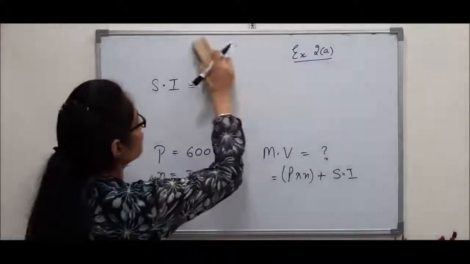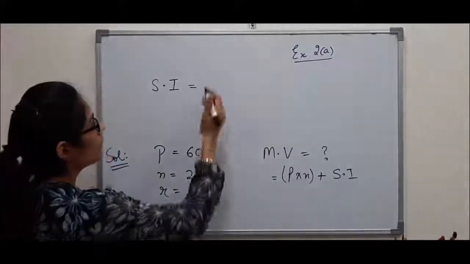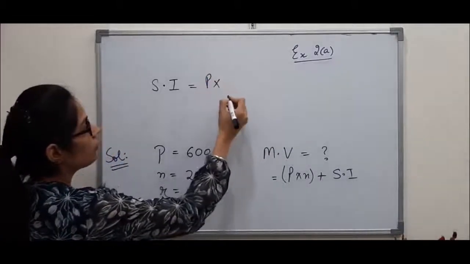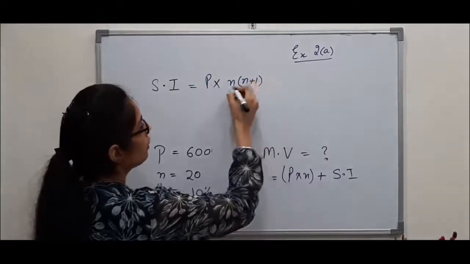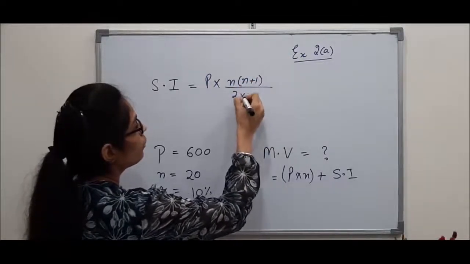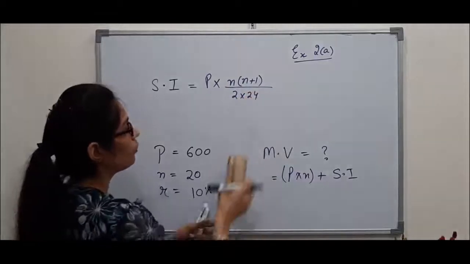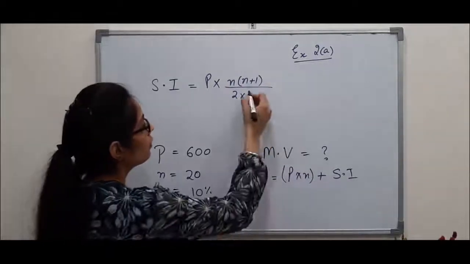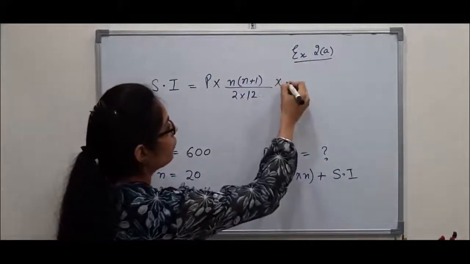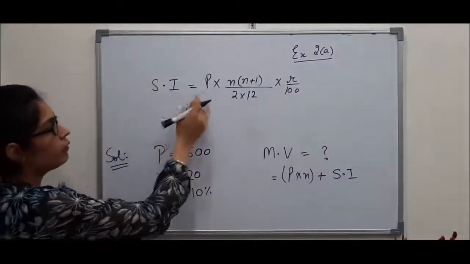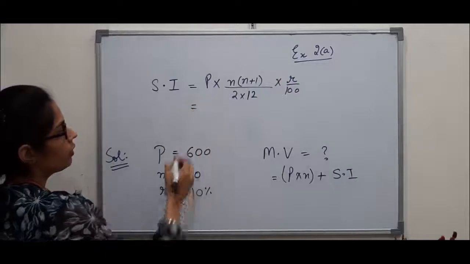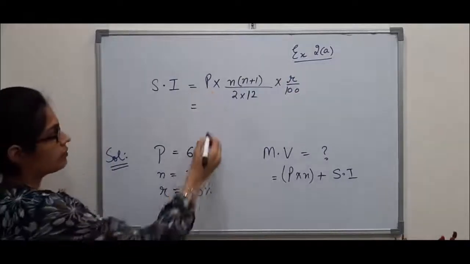So simple interest, the formula which we have done is P into N plus 1 by 2 into 24, 2 into 12, into R by 100. So we will just fill in the values. P is 600.